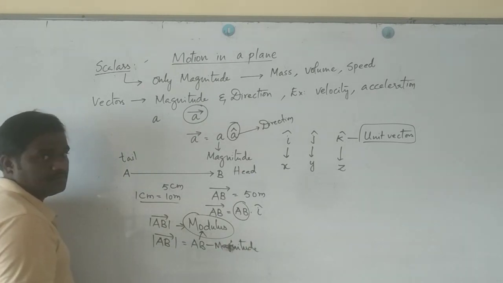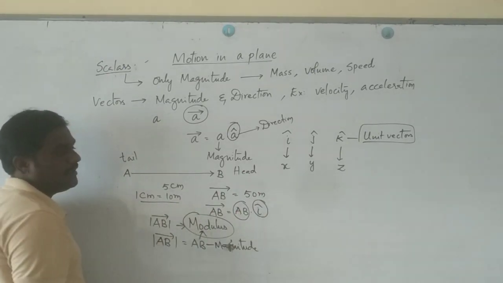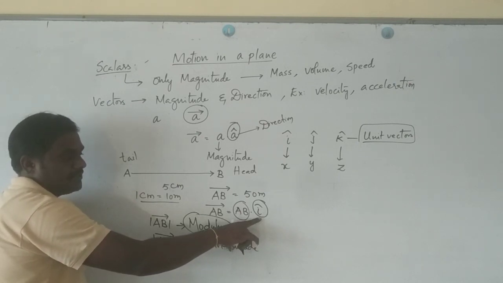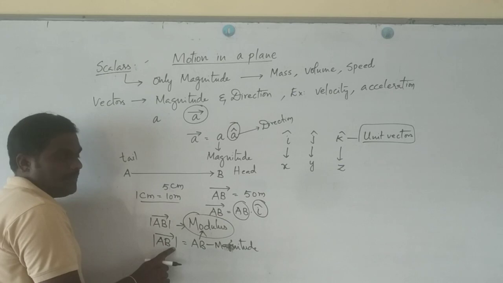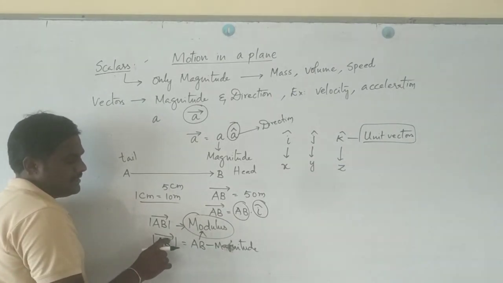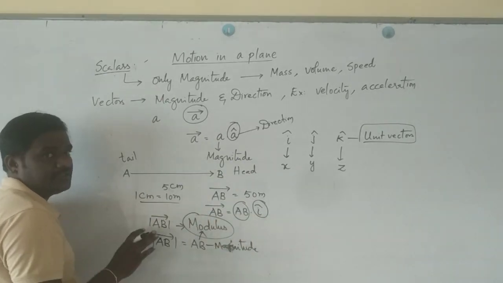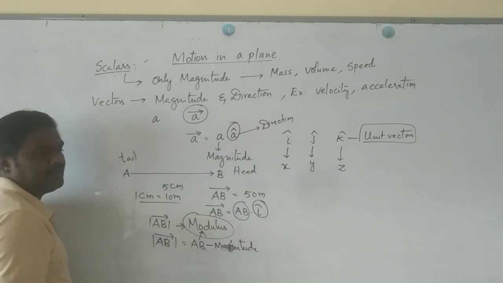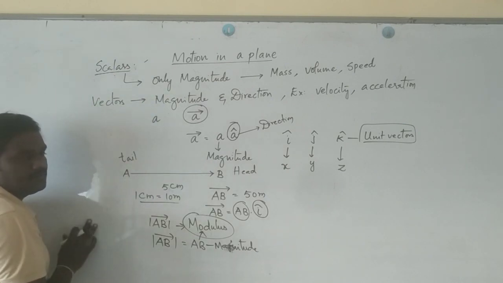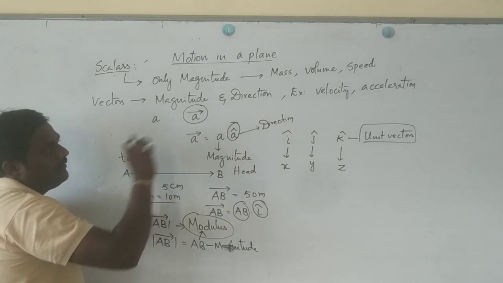Hope you understood. Now, along which axis is it moving? That is represented by a unit vector, or you can say this vector is used to represent the direction. So here modulus of AB bar, which is equal to AB, is called magnitude, and the direction is separately indicated with a vector with a cap symbol that gives the direction. Like this you can represent the vector. So the basic introduction of scalars and vectors, how to represent a vector and how to give the notations, hope you understood.